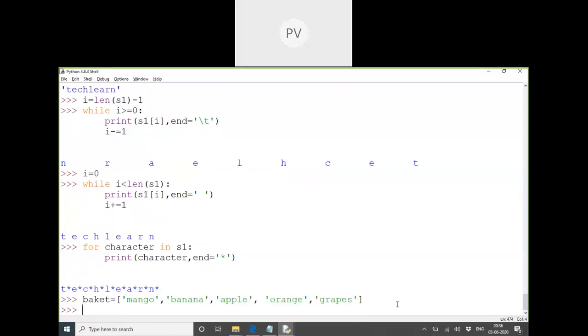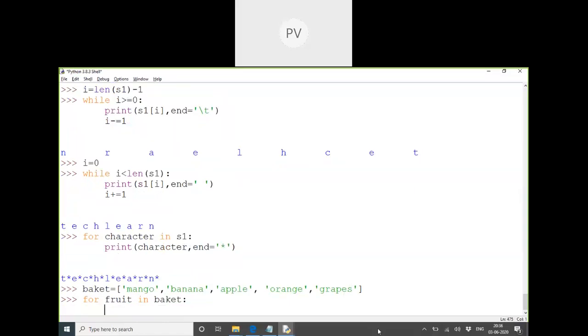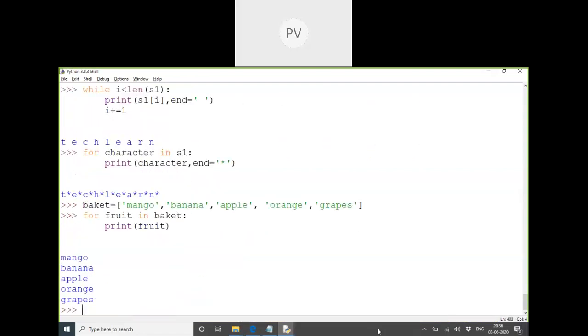We can write: for fruit in basket, print fruit. I have to just print it. So it becomes very simple, no? It doesn't look like a complicated sentence. You can understand. Here, whatever it may be, you can just customize. Is that clear? Any confusion?